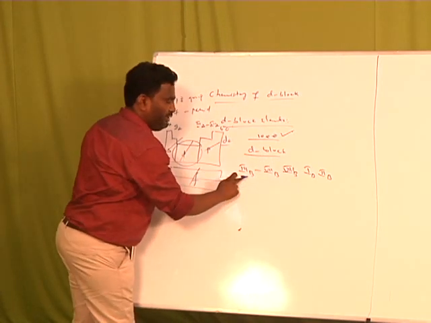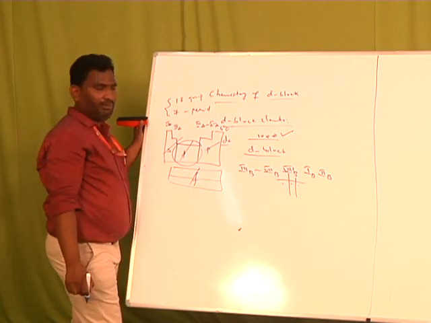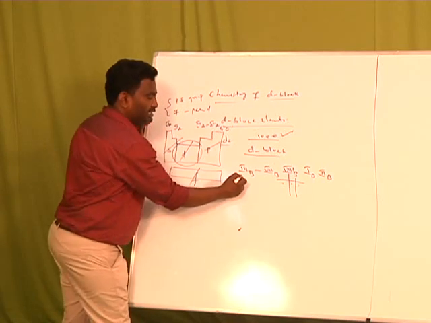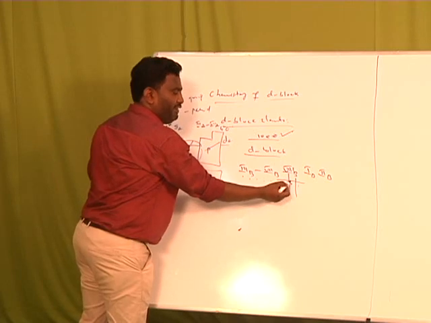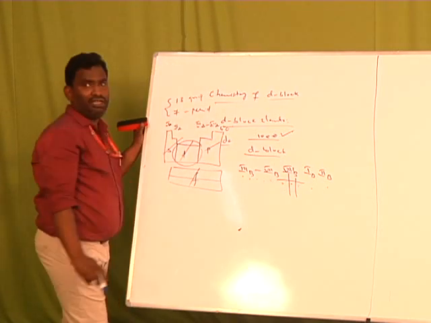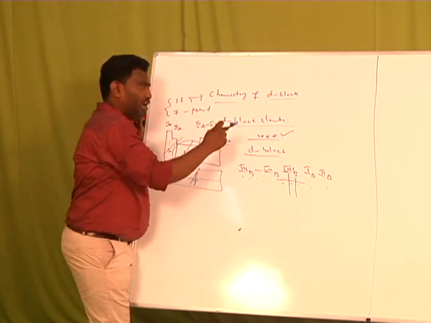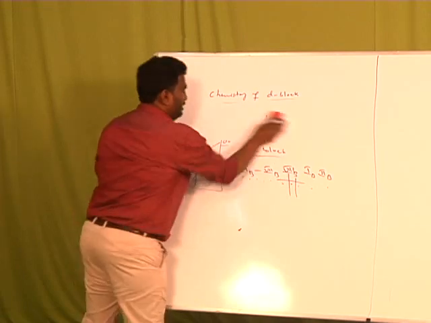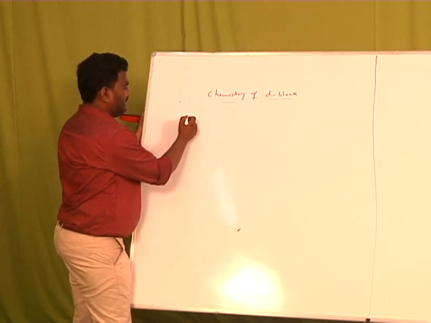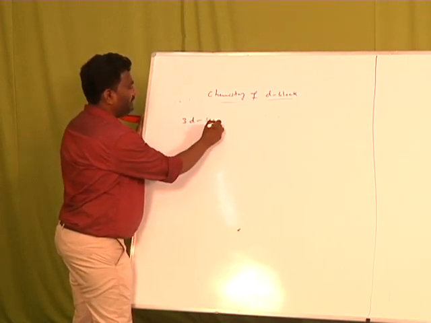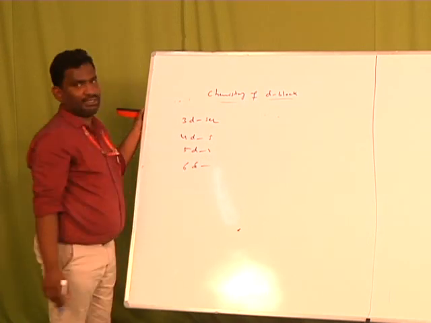They are 3B to 7B, and 8B we have 3 subparts. 3B, 4B, 5B, 6B, 7B. Again 8B we have 3, then 1B and 2B. Totally how many groups? Totally 10 groups are placed under D block. Now if you go for a brief discussion of D block, it consists of 3D series, 4D series, 5D series and 6D series.